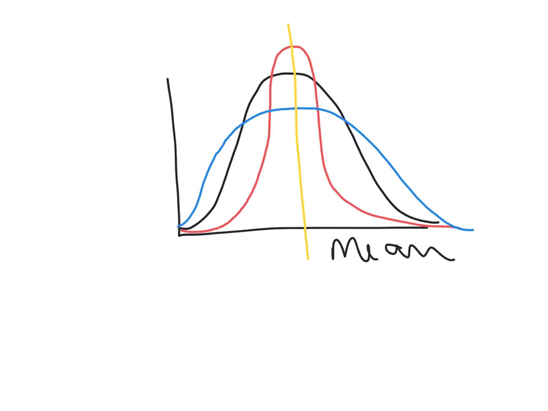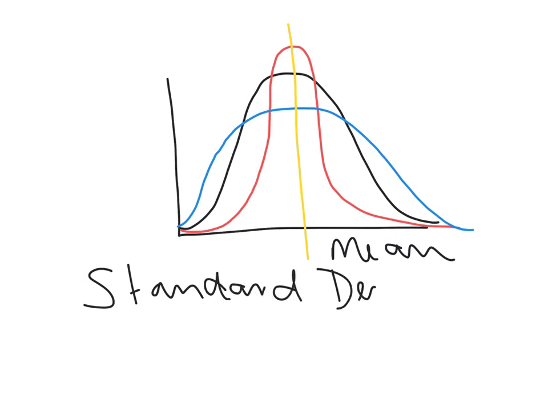Now, standard deviation is a measure of how far a score or a group of scores is from this mean line. So like I said, here's this mean line. So standard deviation is how far the scores deviate from the mean.